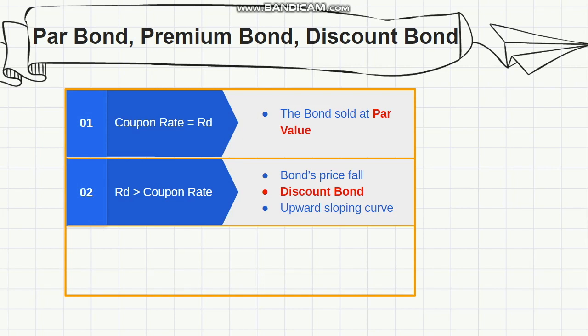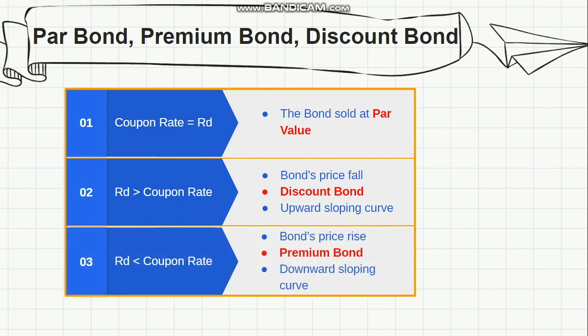Over time, the bond's value will increase, leading to an upward sloping curve. Hence, the investor can receive a higher amount at maturity than the amount he paid for the bond. And vice versa, whenever the interest rate falls below the coupon rate, a fixed rate bond's price will rise above its par value. Such a bond is called a premium bond. Over time, the bond's value decreases, causing a downward sloping curve.